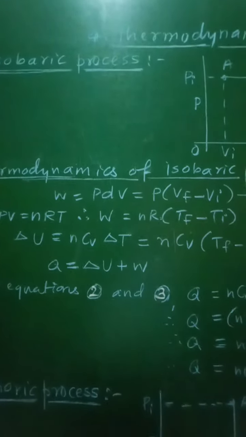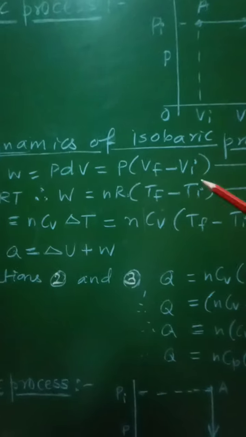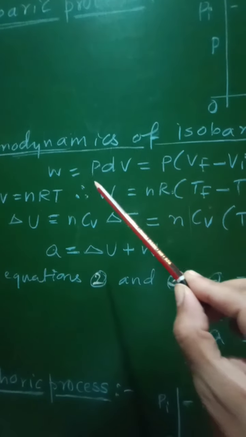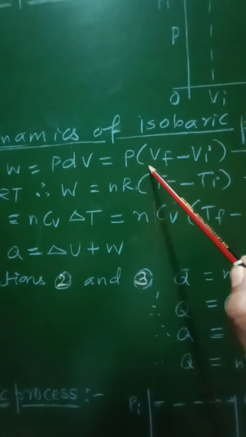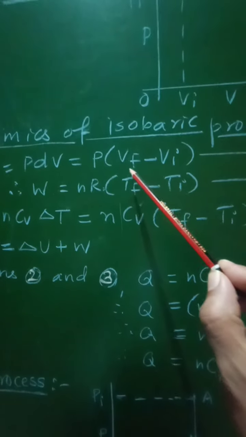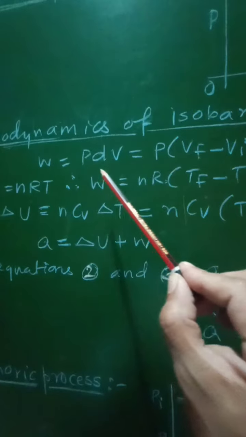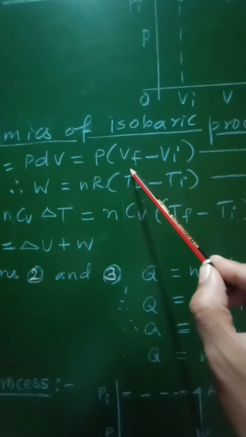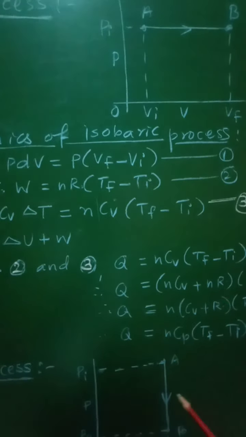expansion in the isobaric process will be given as W is equal to P dV. So that will be written as P into dV, where dV is the change in volume, and as volume changes from initial to final state, that is Vf minus Vi, so W is equal to P dV, that is equal to P into Vf minus Vi. That will give us equation number 1.